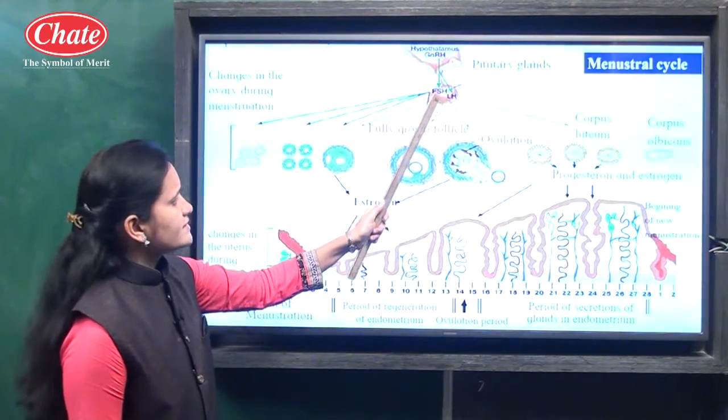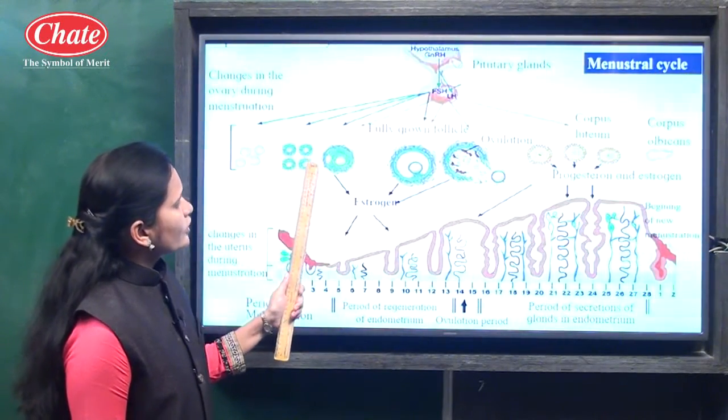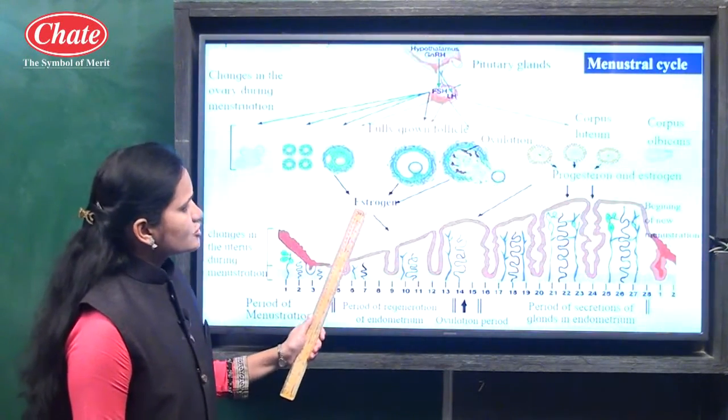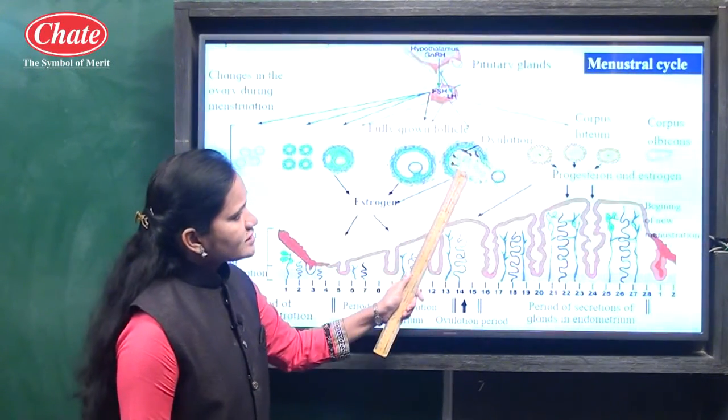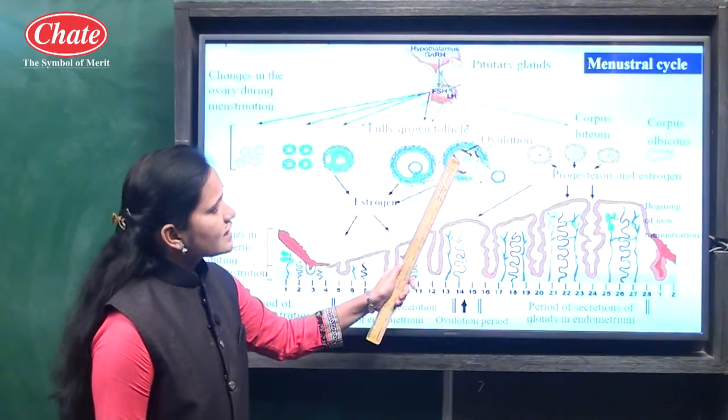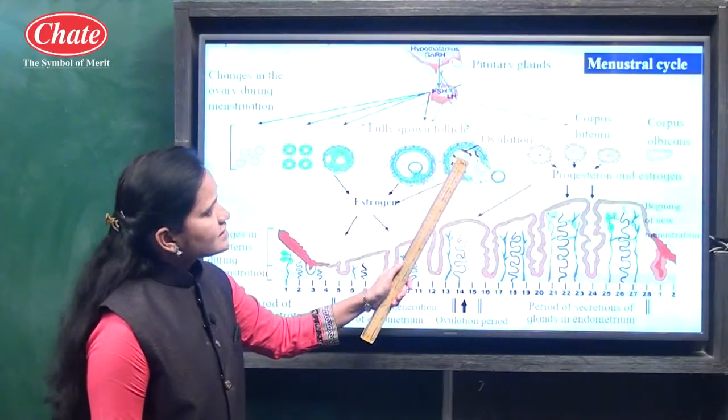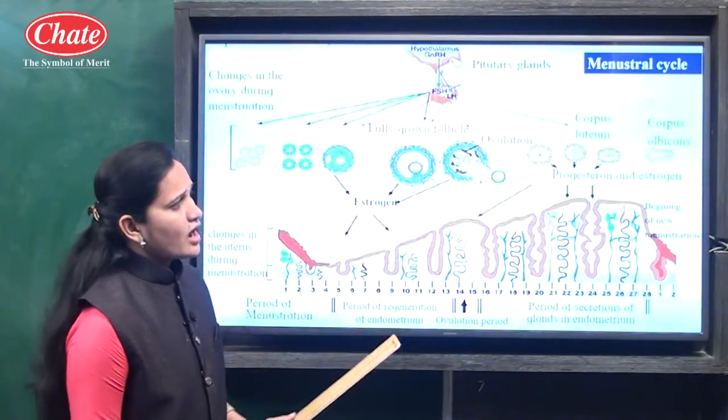Luteinizing hormone is there. So from the fully grown follicle, estrogen starts to be produced, and with that the ovulation process also takes place, which is controlled by the luteinizing hormone.